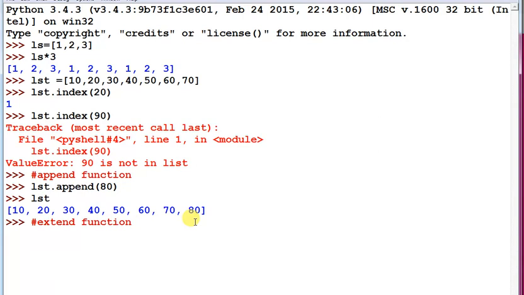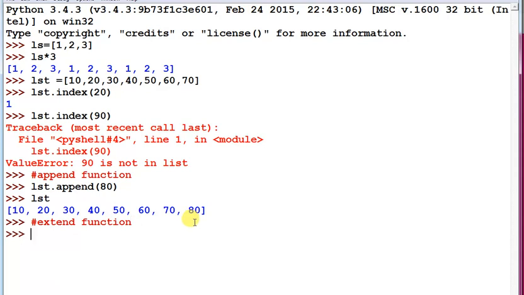So there is a difference between append and extend. If you need to add more than one value, use extend, and if you want to add only one value, use append.